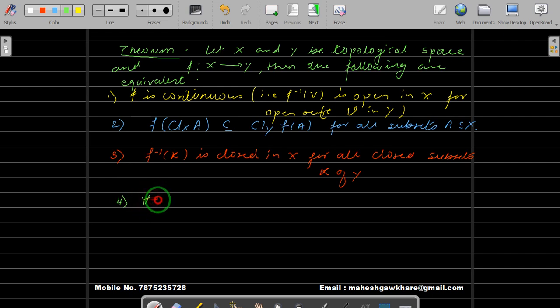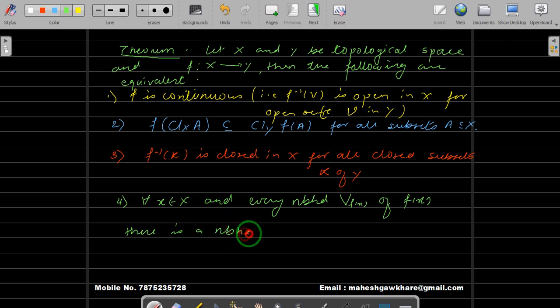For all x, you take any point in your domain, and for every neighborhood V of f(x) in your codomain, let us write it with suffix f(x), V_f(x), there is a neighborhood of x, let us write U_x, such that U_x is contained inside the inverse image of V_f(x), so f inverse of V_f(x). So these are the equivalent statements.